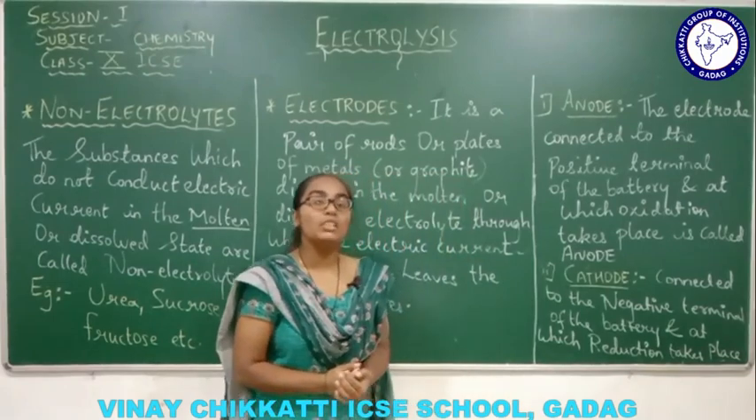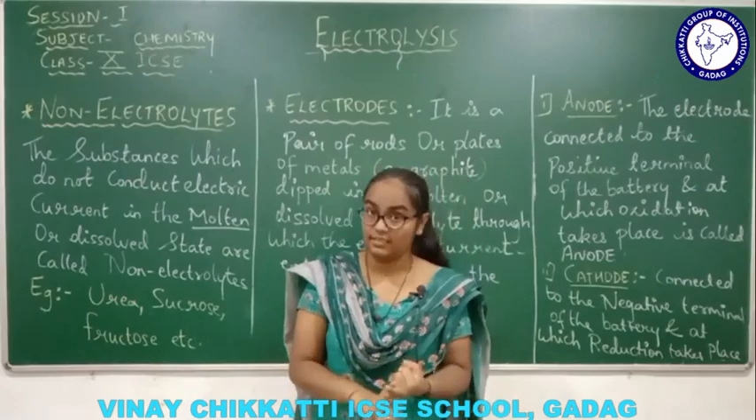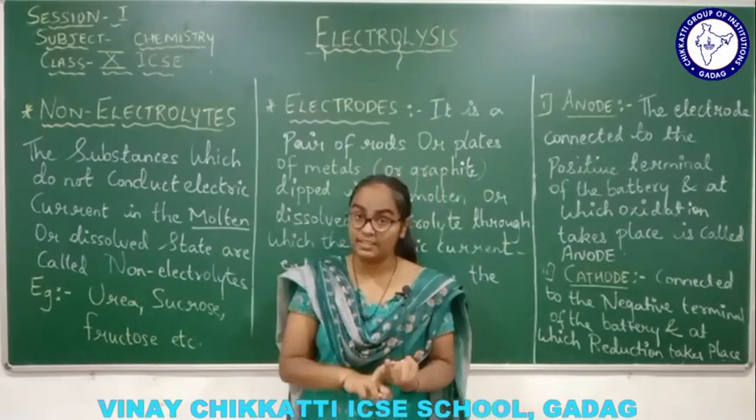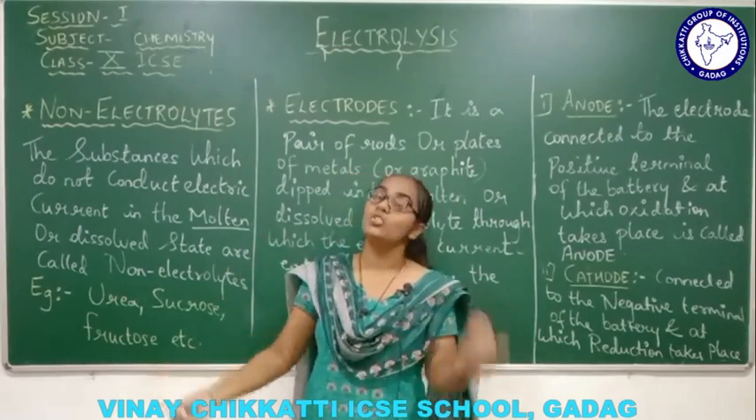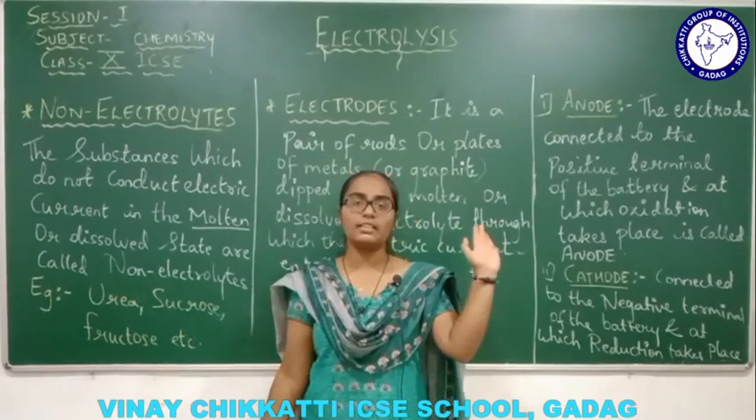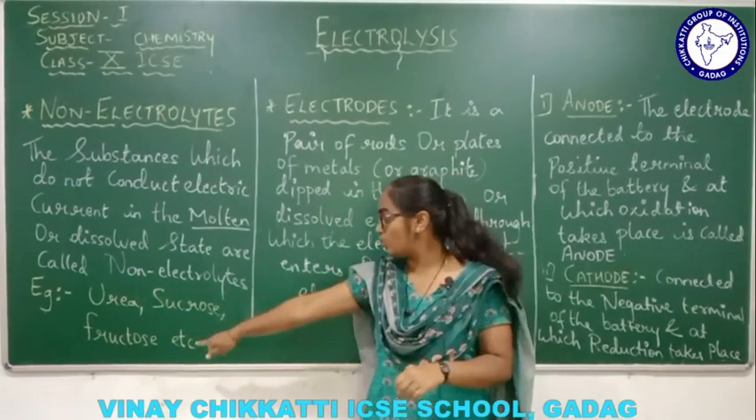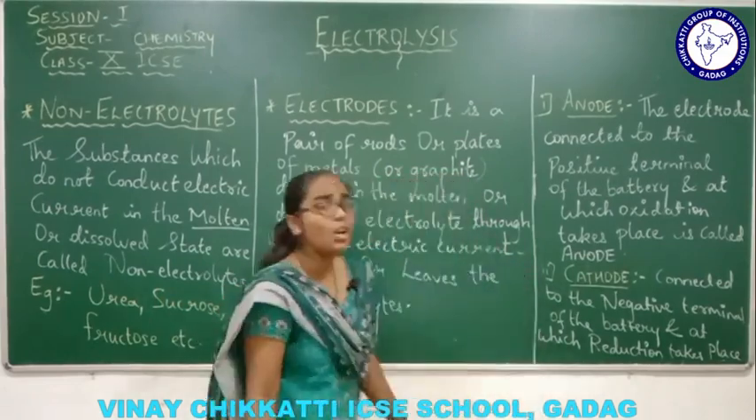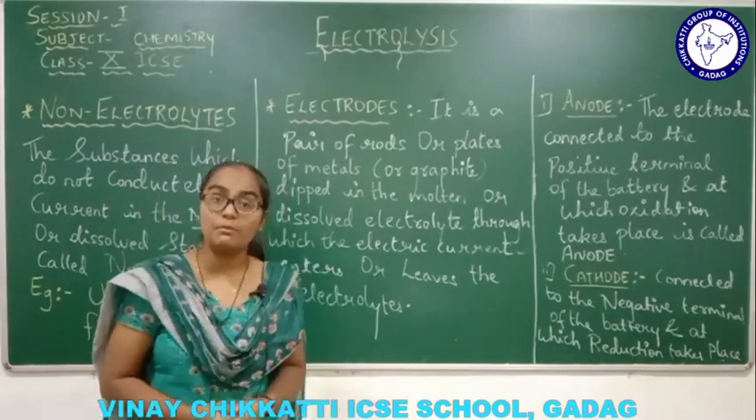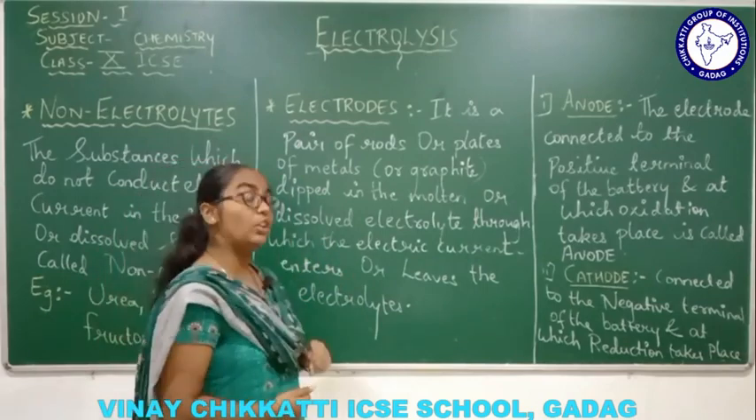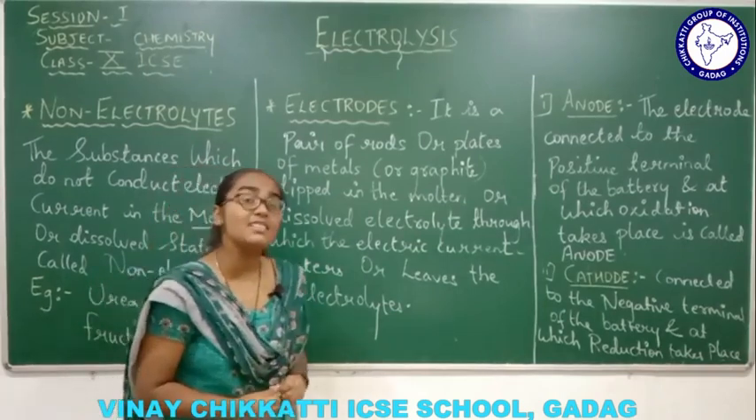So that was all about the metallic conductor and electrolyte. They are the conductors, helping in the conduction of electricity. But exactly opposite to the electrolyte is the non-electrolyte, which will not conduct electric current. Examples are urea, sucrose, fructose, etc. Now we are going to study a new concept, a new topic, which is very, very important, and that is electrodes. The name of the concept here is electrodes.